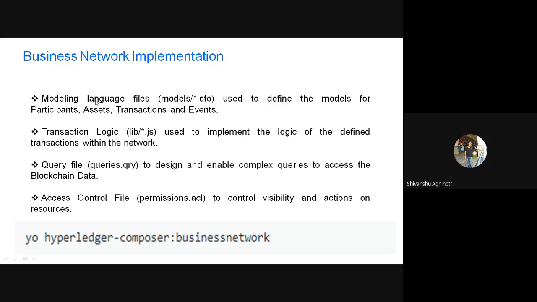You can also consider these as technical skills that you have to be good at. If you are going to develop a Fabric and Composer based blockchain application, then you must know about the modeling language, transaction logic, query language, and access control language. These are the basic requirements of the implementation part, and I will be discussing each of them one by one.